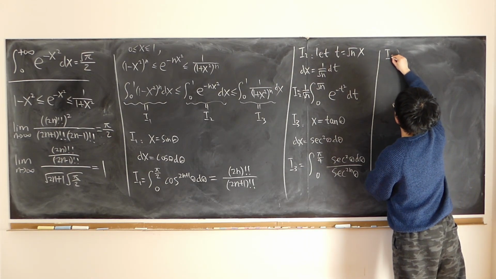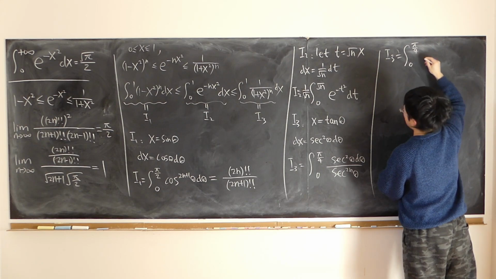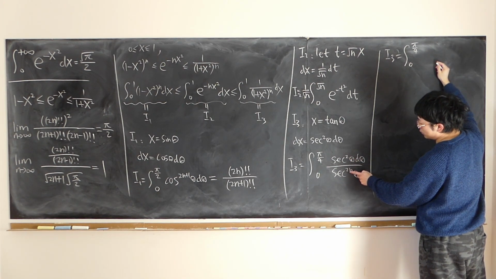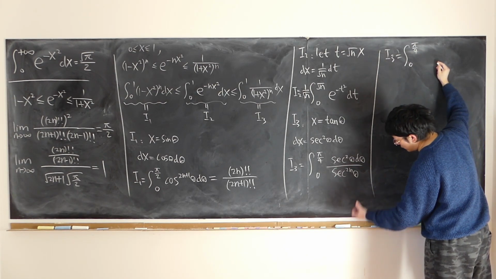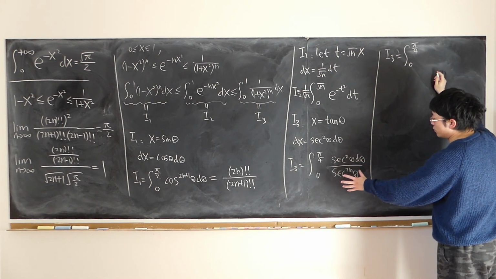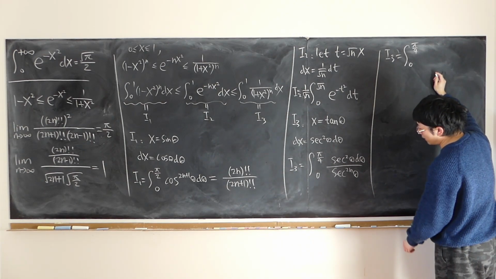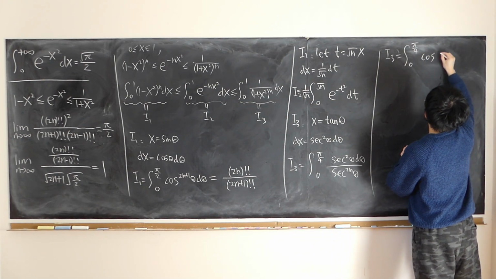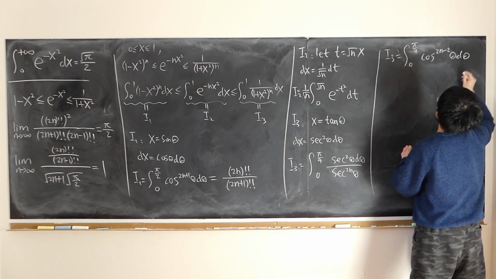So therefore, I3 is equal to the integral from 0 to pi over 4. Again, secant squared distributes to the bottom, so on the bottom we have secant to the power of 2n minus 2. But because overall it's a reciprocal of secant, it is simply cosine to the power of 2n minus 2 of theta d theta.